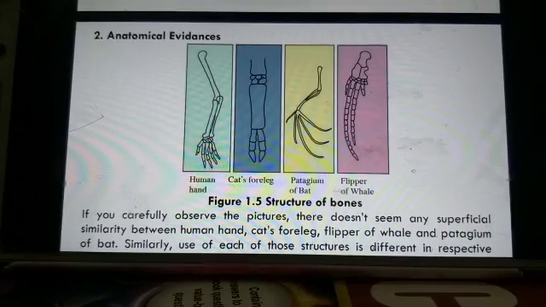If you carefully observe the pictures, there doesn't seem to be any special similarity between the human hand, foreleg of a cat, flipper of a whale, and patagium of a bat.